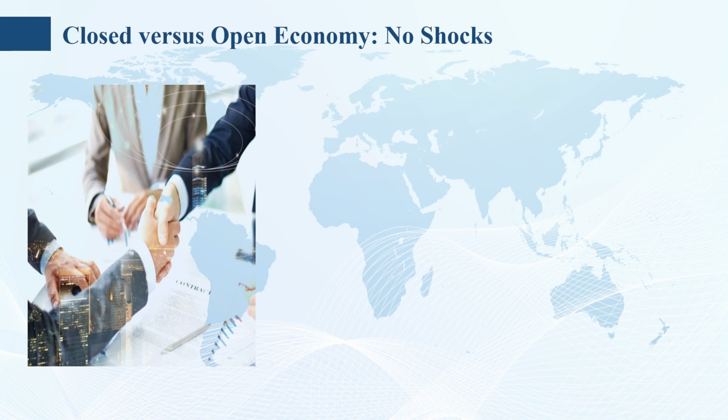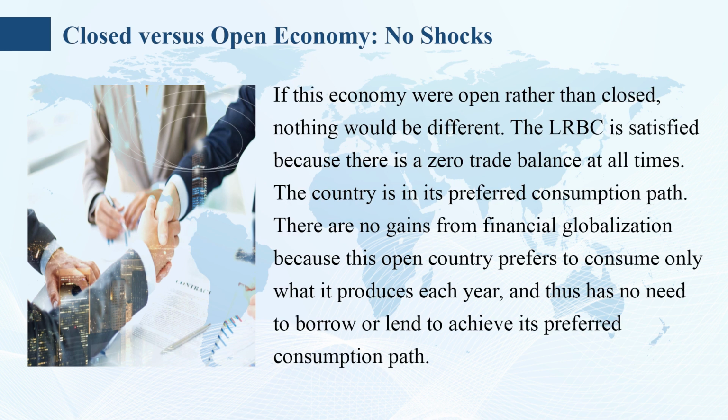If this economy were open rather than closed, nothing would be different. The LBC is satisfied because there is zero trade balance at all times. Consumption C is perfectly smooth. Every year, the country consumes all 100 units of its output, and this is the country's preferred consumption path. There are no gains from financial globalization because this country prefers to consume only what it produces each year, and thus has no need to borrow or lend to achieve its preferred consumption path.